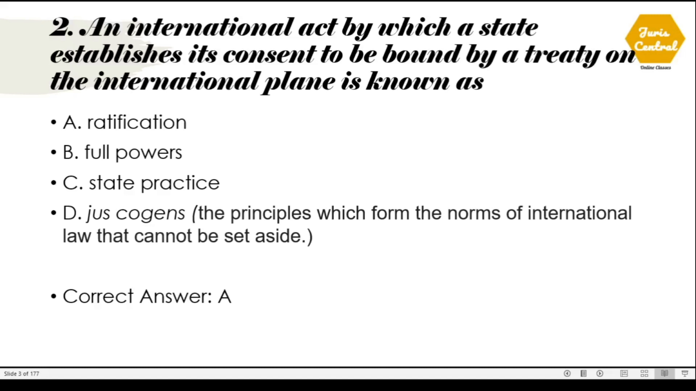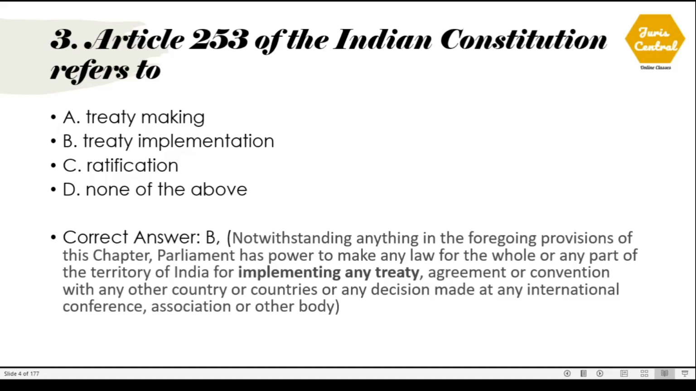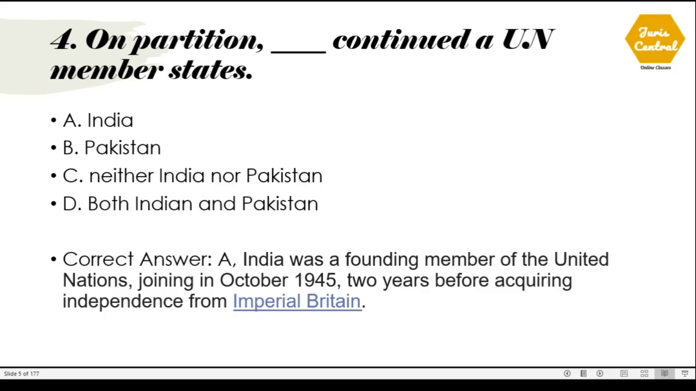Let's see the meaning of jus cogens, which means the principles which form the norms of international law that cannot be set aside. Question number 3. Article 253 of the Indian Constitution refers to. So it refers to treaty implementation. Question number 4. On partition, dash continued as a UN member state. So the correct option is option number A, which is India.